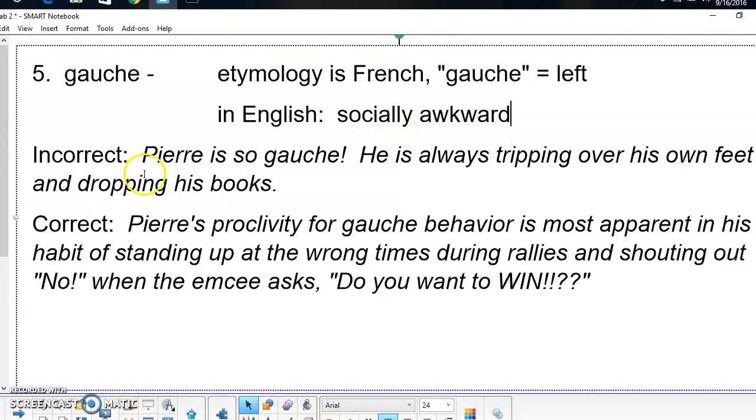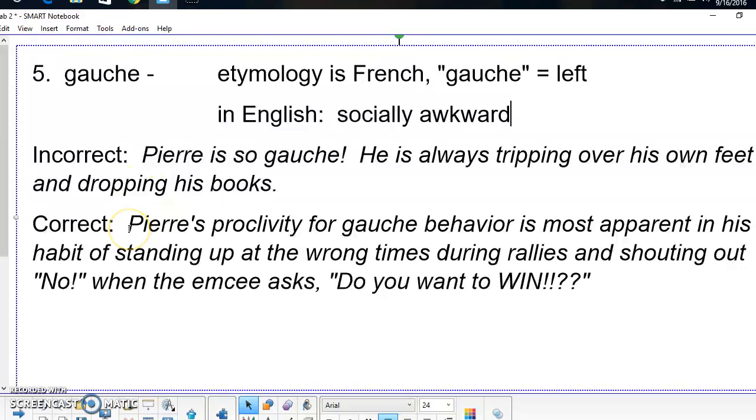So here's an incorrect version of it. Pierre is so gauche, he's always tripping over his own feet and dropping his books. Well, this stuff is awkward, tripping over his own feet and dropping his books, but it's not gauche because this is a physical kind of awkwardness, tripping and dropping, and not a socially kind of awkward.